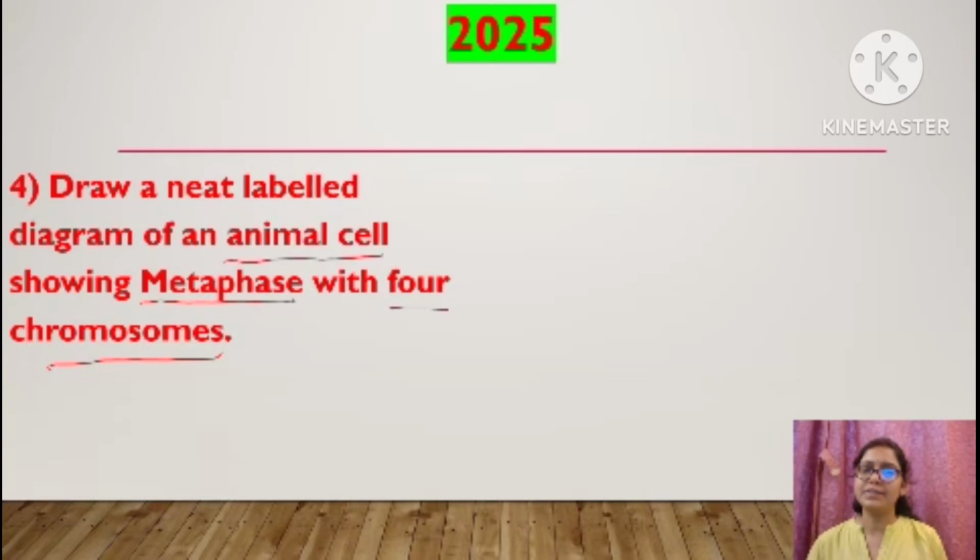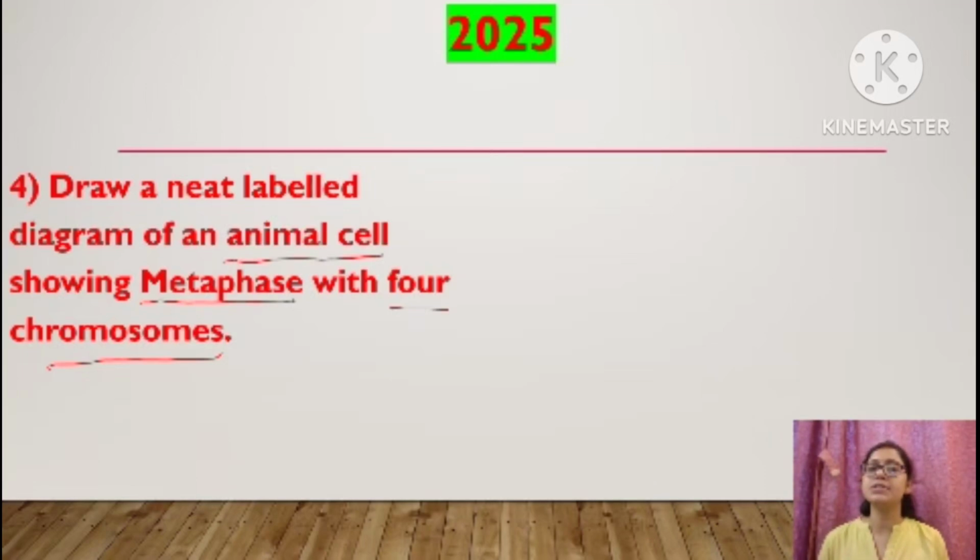Then, animal cell. We know that in division, animal cell differs slightly from plant cell. Whenever we show the diagram of an animal cell in division stage, we have to show the role of the centrosome.